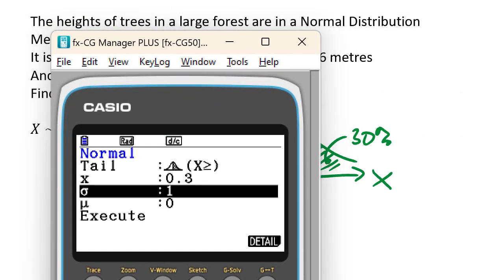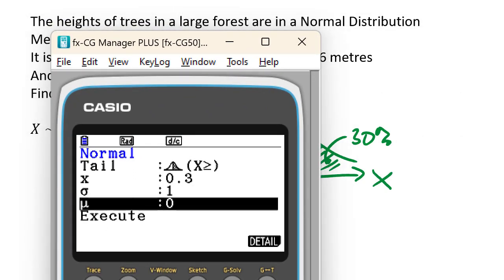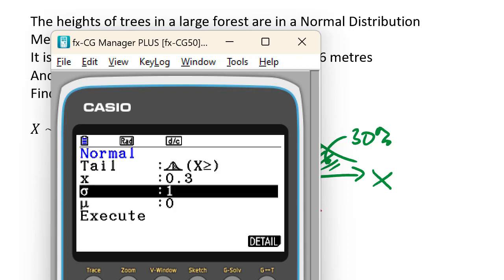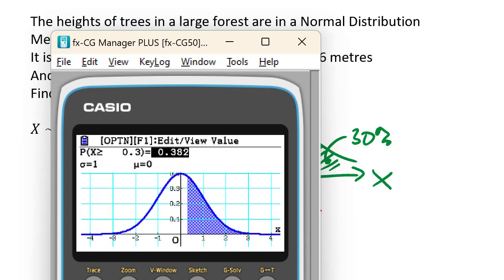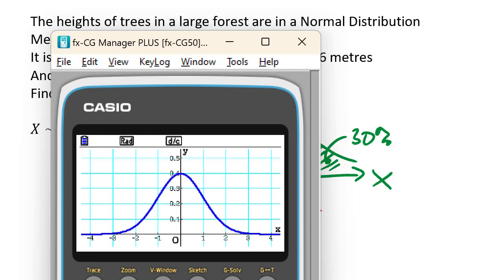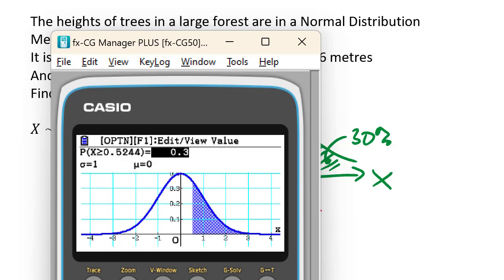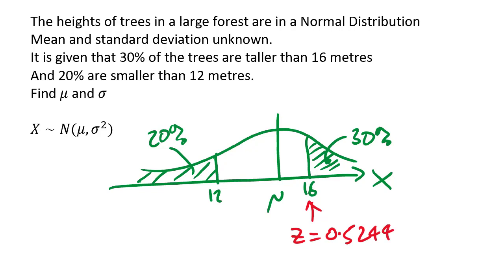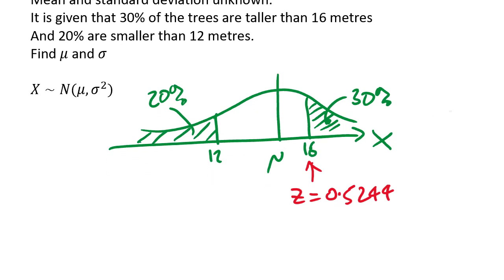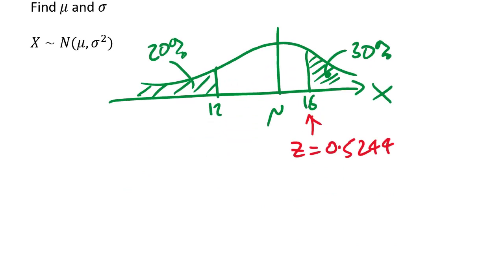It has a mean of 0 and a standard deviation of 1. And I'm not going to type anything in X because I'm going to go to here and type 30%. It's got a really nice diagram. So in the Z world, that Z value there is 0.5244.